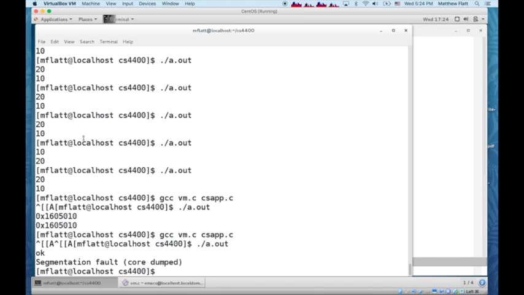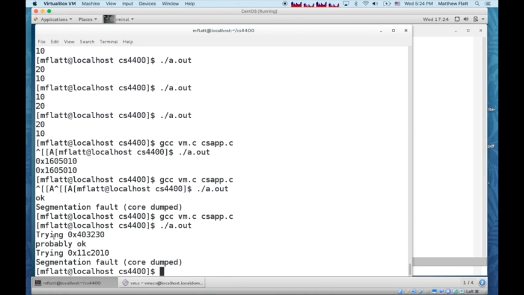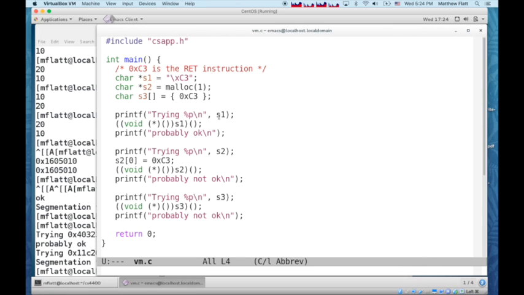We can compile this program and see. So we got "trying some address" and "probably OK". What this means is we had the address of the string, and we were able to call it as a function because we got "probably OK". The reason for that is that in our ELF segments, the code pages and the static data pages, like the string here, are just put together. And so there's actually no distinction among the non-writable but potentially executable or not stuff.